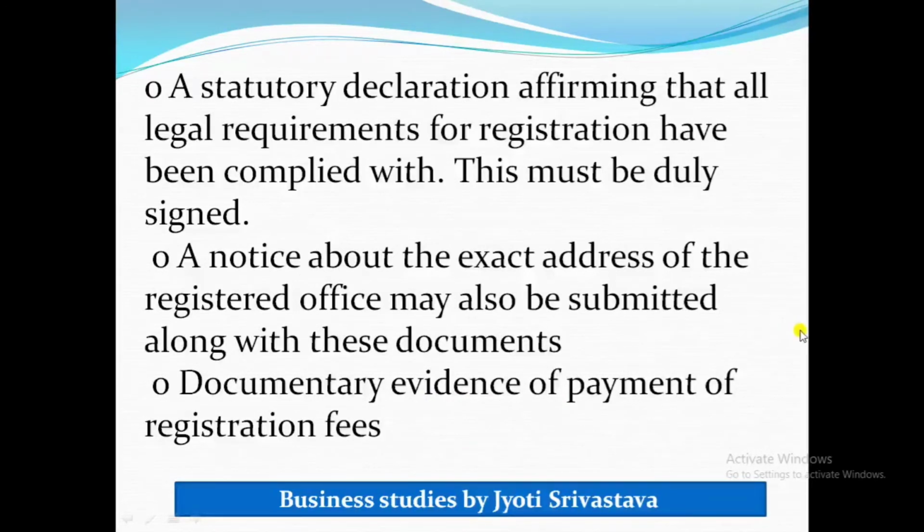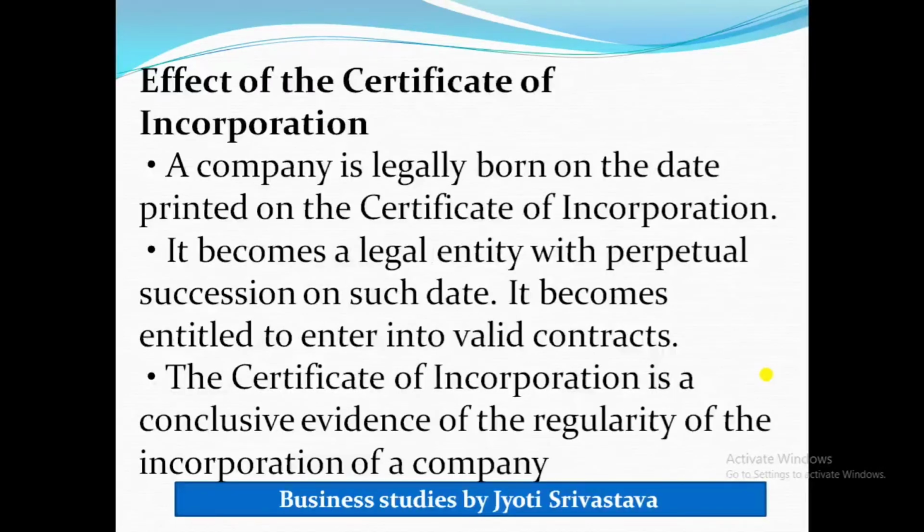And then these documents are submitted to the registrar of the company, after which a company is born. And just as a baby is born and one gets the birth certificate, a company on its birth date gets a certificate, and it is known as the certificate of incorporation. Now let's see what the effect of the certificate of incorporation is. A company is legally born on the date printed on the certificate of incorporation, and it becomes a legal entity with perpetual succession on such date. It becomes entitled to enter into valid contracts.